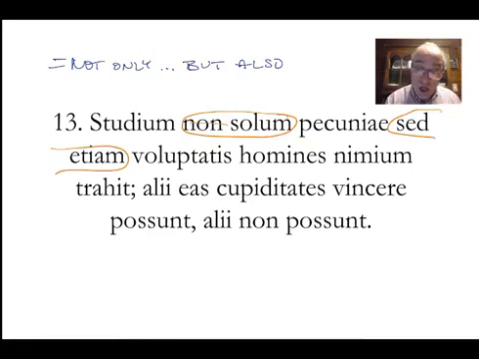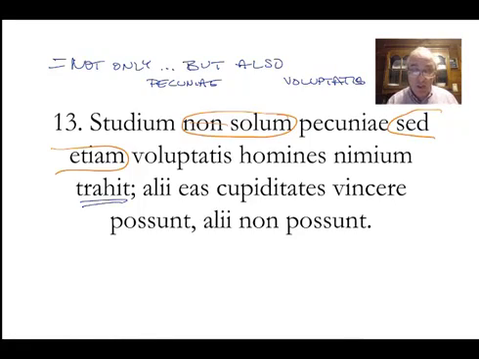So the structure is not only pecuniae, but also voluptatis. And again, don't know what it means at the moment. I'm not concerned with voluptatis. I'm just getting the structure. Trahit. Something trahit. Third person singular, present active indicative. And I'm going to say that probably studium trahit. So studium, not only pecuniae, sed etiam voluptatis trahit. There we go. Again, let's not worry about what it means.